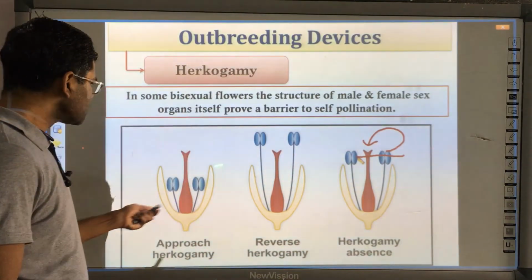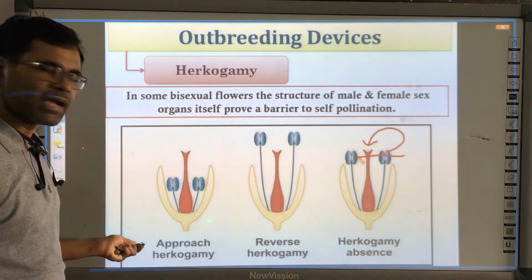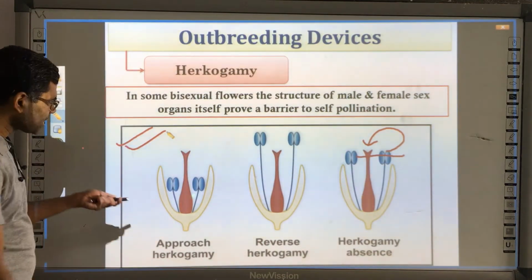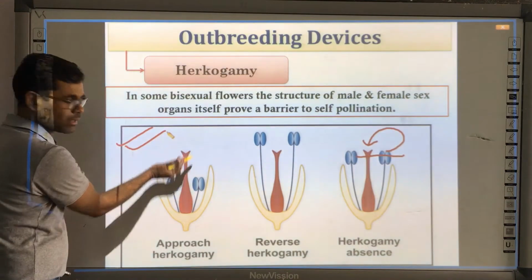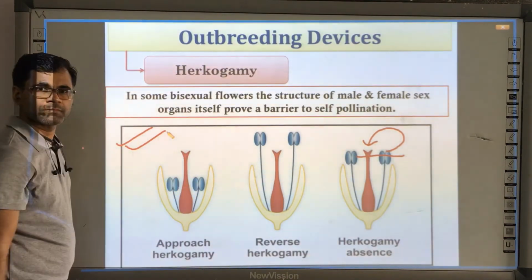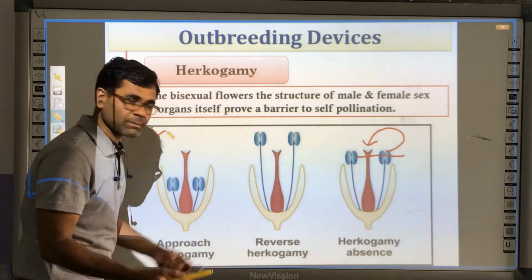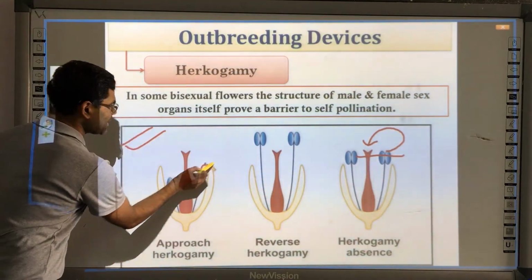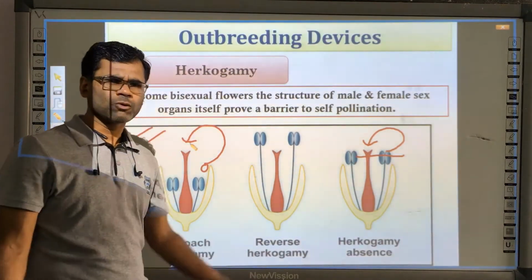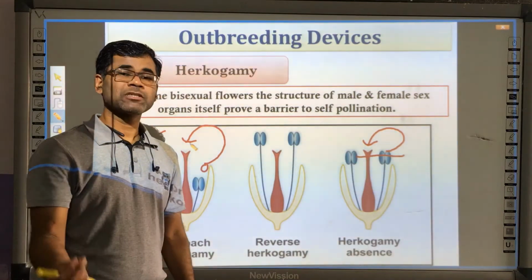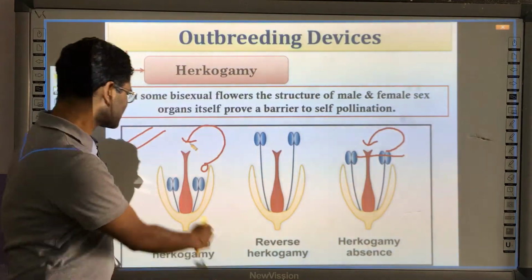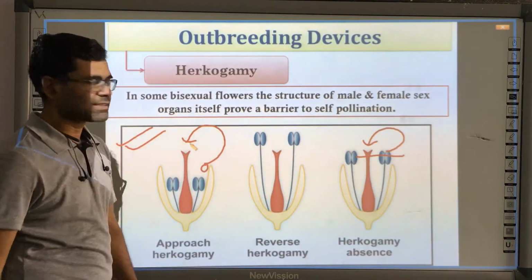This is the normal flower where no hercogamy can be seen. But if you see this case, what is happening here? Here the stigma is too tall and the anther is too short. So the chance of the pollen grain maturing here, shedding off and going up is very, very less. We cannot say there are no chances, but the probability is very less. That's why this acts as a mechanical barrier.